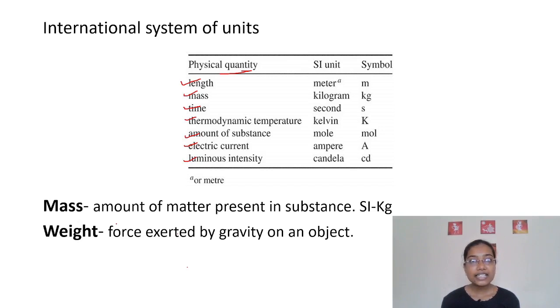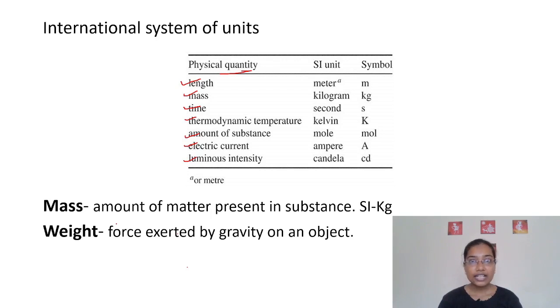Mass means the total number of particles or the amount of matter present in a substance. For example, 1 kg, 2 kg, 3 kg, these are nothing but masses, and we know that the SI unit of mass is kg.